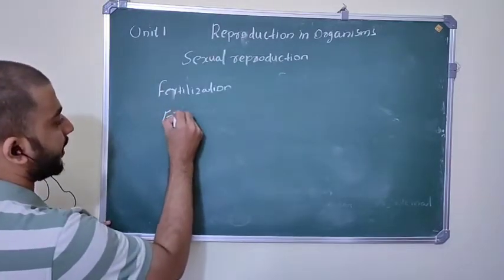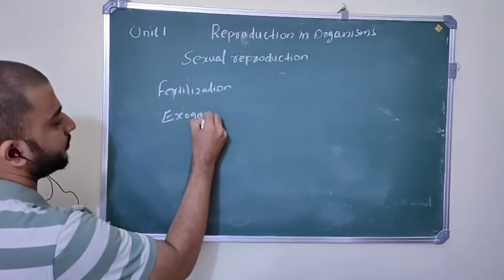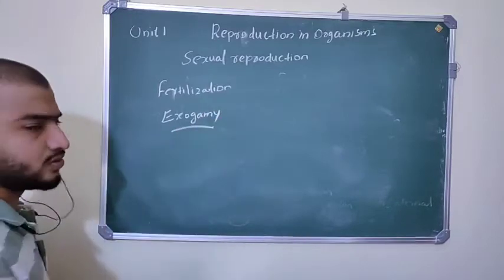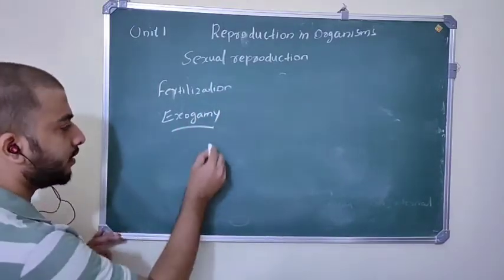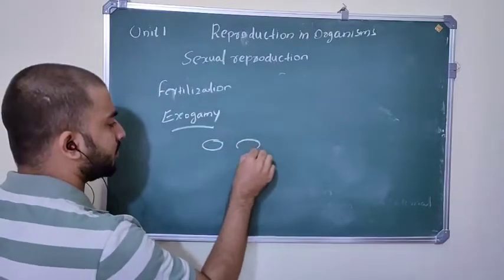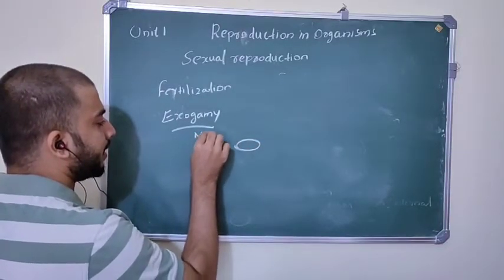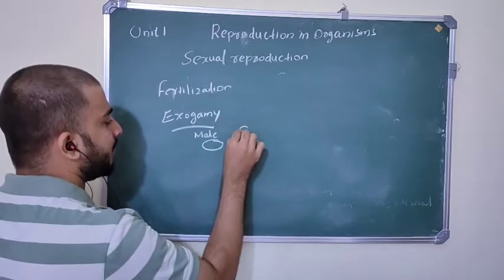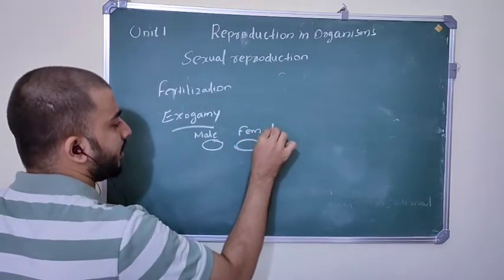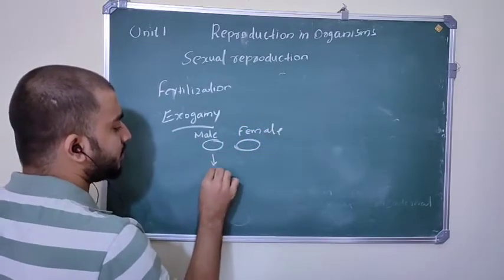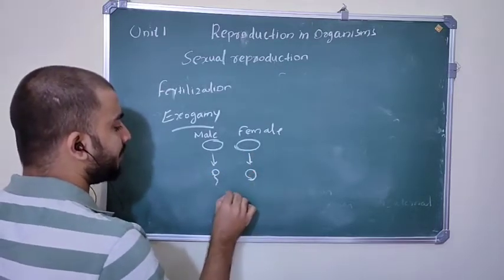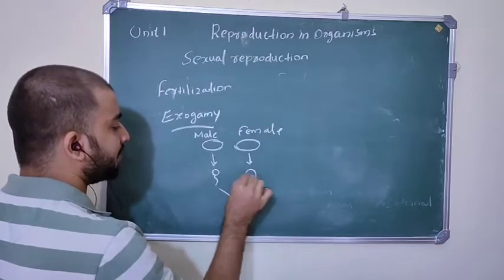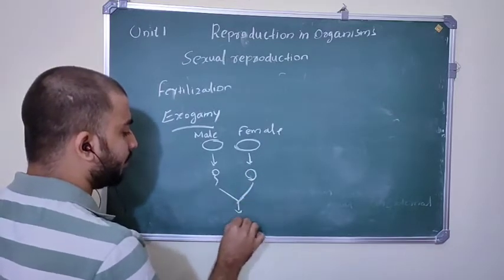Another type of syngamy, that is exogamy. What is meant by exogamy? It is just the opposite of autogamy. Here there are two parents, maybe a male parent and a female parent. The male parent produces the male gamete, the female parent produces the female gamete, and these gametes fuse and form a new individual.